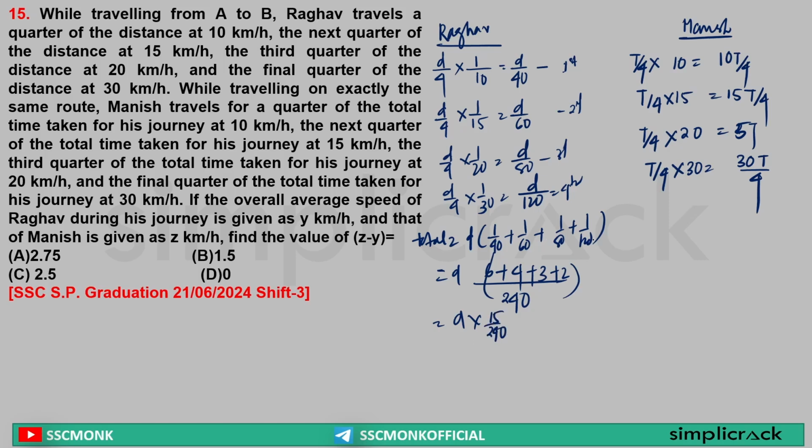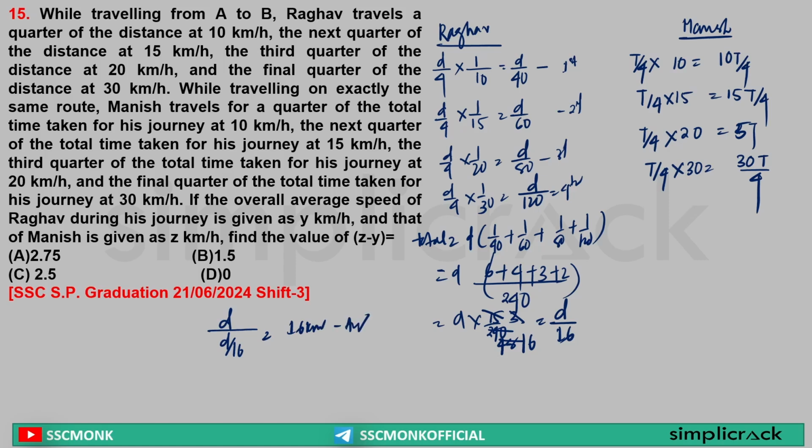Yes or no? Yes. Sir, 15, 5 3s are 15, 5 4s are 20, 5 8s are 40, 3 16s are 48. So what is the total time taken? D by 16. Yes or no? Yes. Now it is saying this is the total time taken. This is the total distance by total time taken. So average speed of Raghav is equal to what? 16 kilometer per hour. This is the average speed.